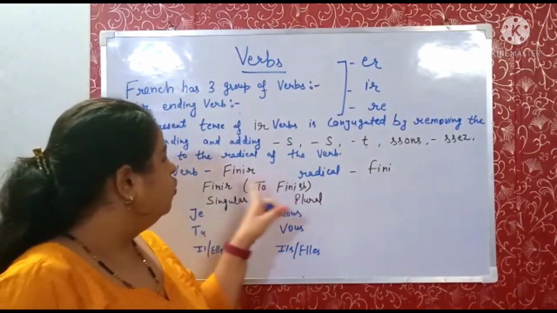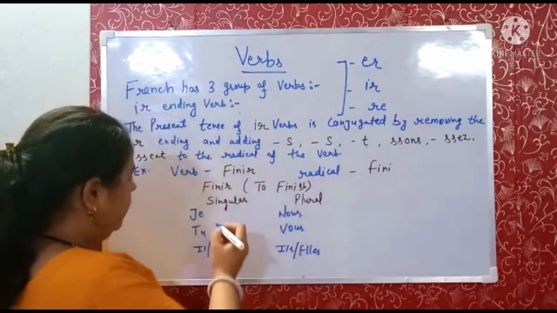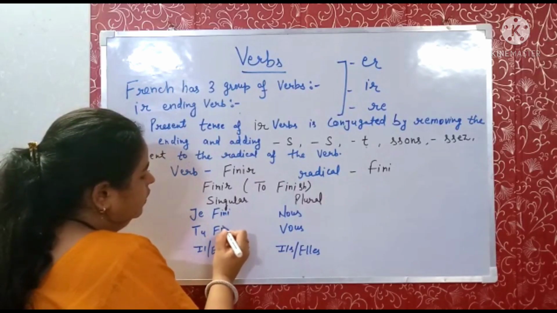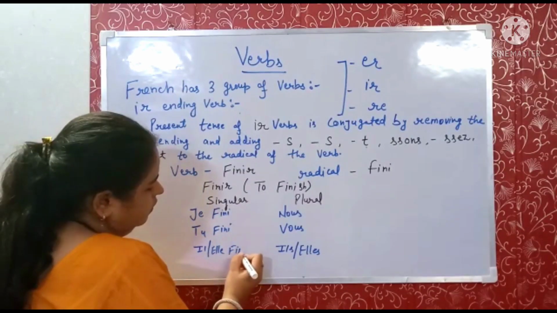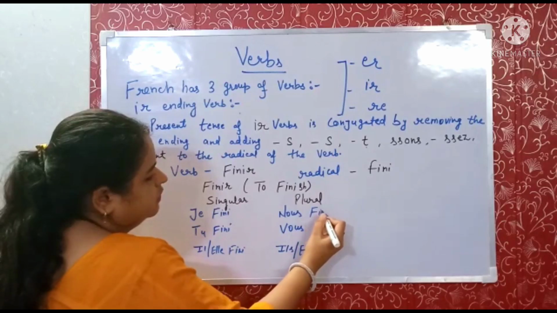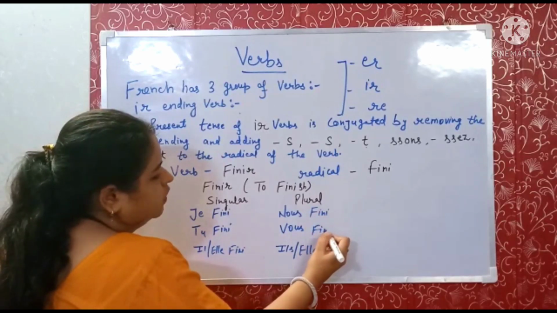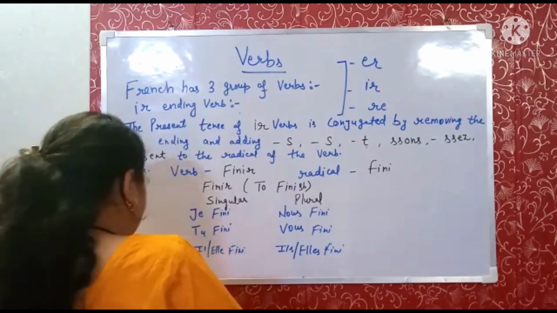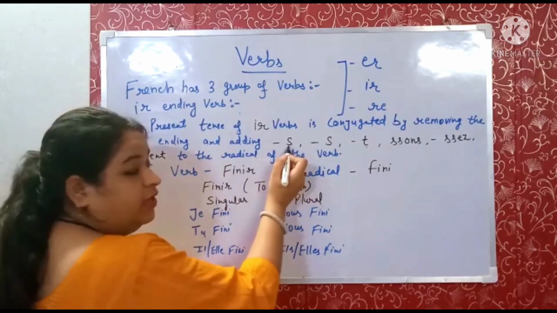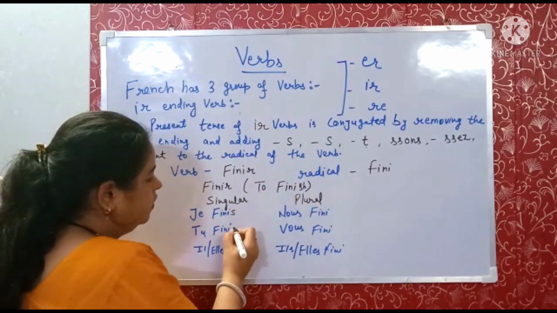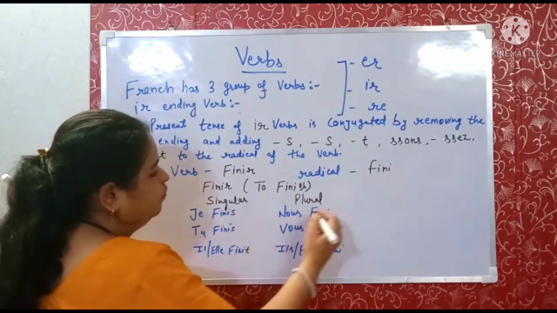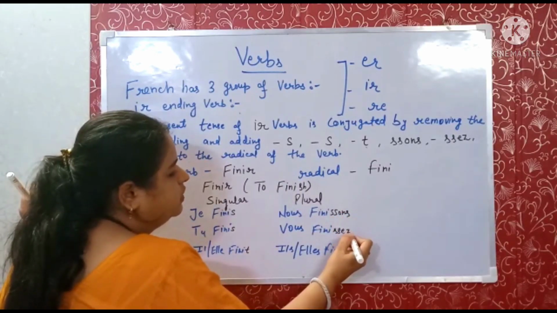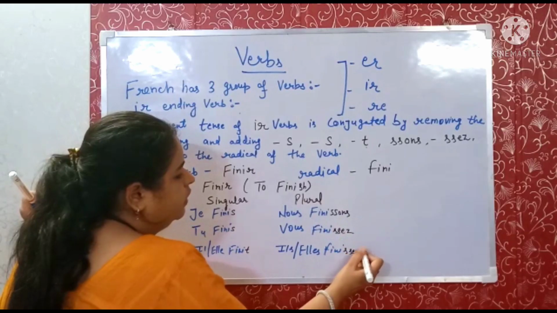So the radical of the verb finir is fini. Here I am writing fini, F-I-N-I, with all of them. Now I am going to add the rule, and you can see I have written the rule here: s, s, t, s-s-o-n-s, s-s-e-z, s-s-e-n-t.